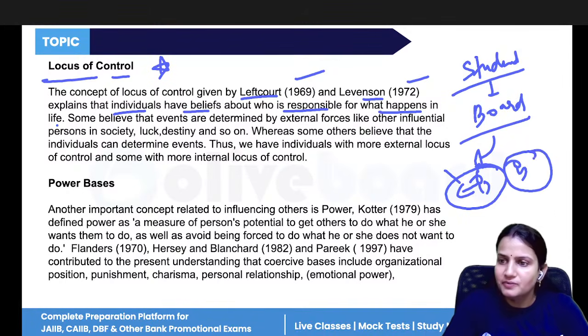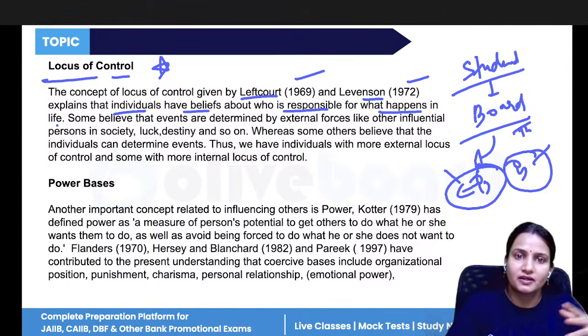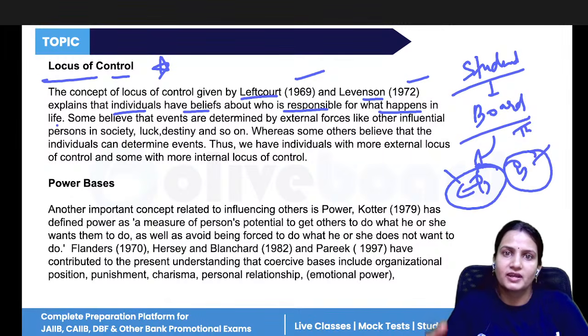On the other hand, one type of student is there who will always blame other people. Even if they have not studied well, they will blame others. The teacher has not completed the portion on time. My destiny is very bad. My luck was very bad. I got the very tough paper in the exam. Everyone got the very easy paper. And all this they will always blame on the external factors. And this student will blame external factors for the things that are happening wrong in his or her life, the other student, the internal factors.